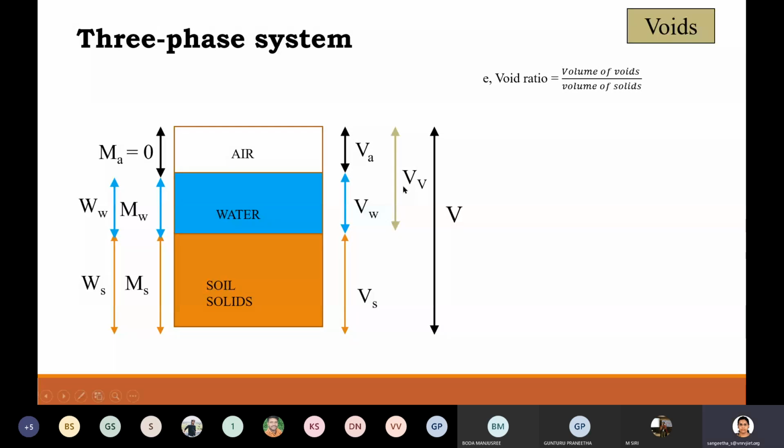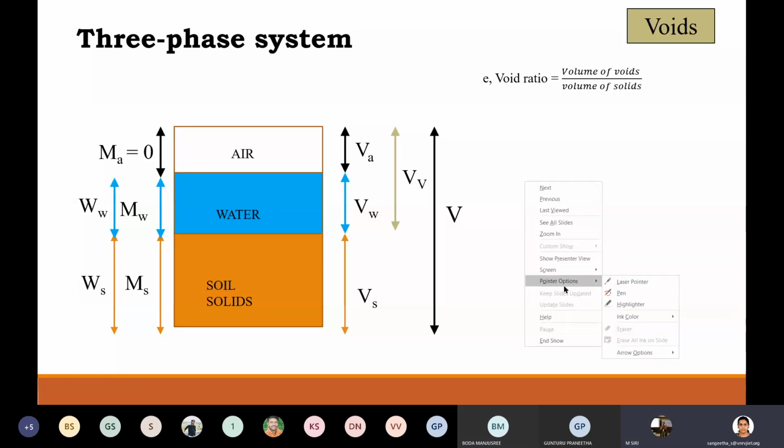Volume of voids can be greater than volume of solids, because if you take a little soil away and it is in a loose state, more air will be occupied, right? So in that scenario, what happens to your void ratio? It increases. If VV is greater than VS, what happens to void ratio? It has increased, ma'am.